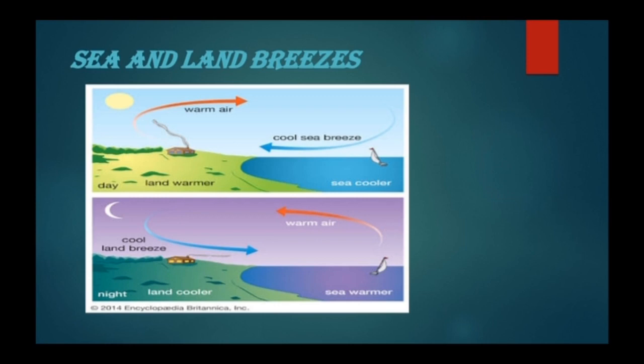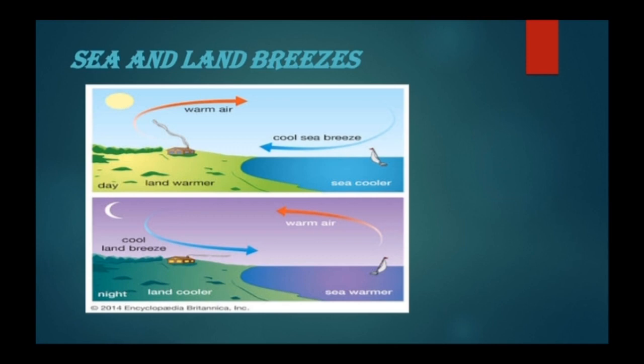So what is a sea breeze? It is the cooler air that moves from the sea towards the land during daytime, because in the daytime, in the presence of the sun, the air on the land surface becomes warmer, so it becomes lighter and goes up, as we already know, how the wind forms.